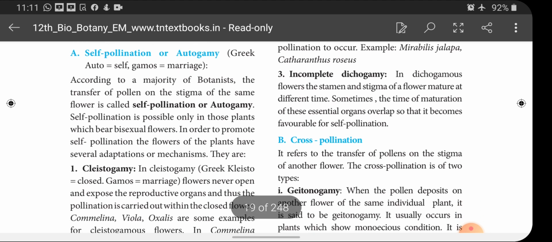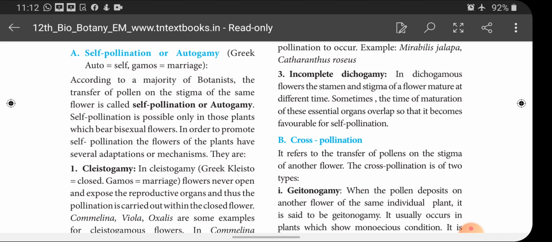Next one is incomplete dichogamy. In dichogamous flowers, the stamen and stigma of a flower mature at a different time. Sometimes the time of maturation of these essential organs overlaps, so that it becomes favorable for self-pollination.